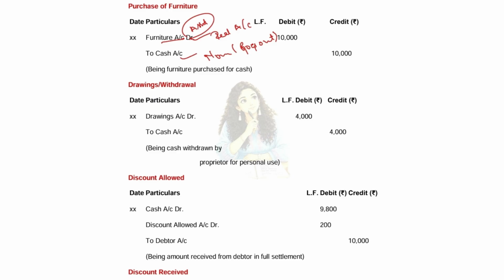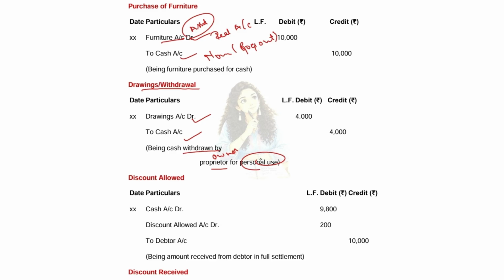Now here comes a different entry, which is drawings or withdrawal. What is drawings or withdrawal? You are taking money from your own business. Like you have introduced capital in the business, now you are taking some amount of money out of the capital. So what is the entry for this? Drawings account debtor to cash account, being cash withdrawn by proprietor, who is the owner, for personal use.